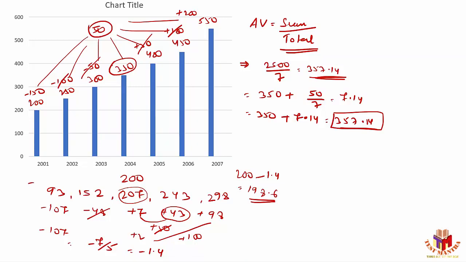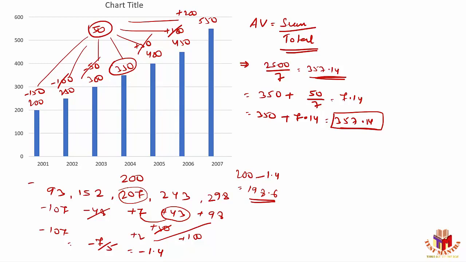Now identify this thing. Whenever you are talking about average, suppose the numbers given are 200, 250, 300, 350, 400, 450 and 550. Normally what we do, we add all the values, then we divide the value by 7. That's a basic thing. Why are we doing this? Because we are comparing the numbers from the origin itself. That means my milestone is 0. From there I'm comparing these numbers.